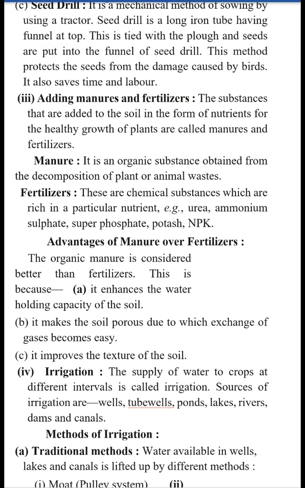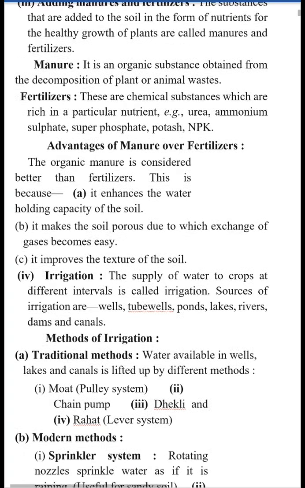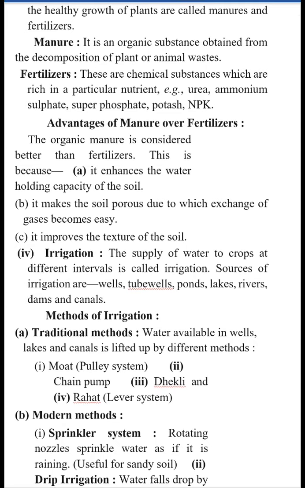The advantages of manure over fertilizers are: manure enhances the water holding capacity of the soil. It also makes the soil porous so that the exchange of gases by the roots becomes easy in the soil. It also improves the texture of the soil by adding humus to the soil. So there are various advantages of manure over fertilizers. After the manure and fertilizers are added to the soil, we need to supply water. The supply of water to the crops at regular intervals is known as irrigation.